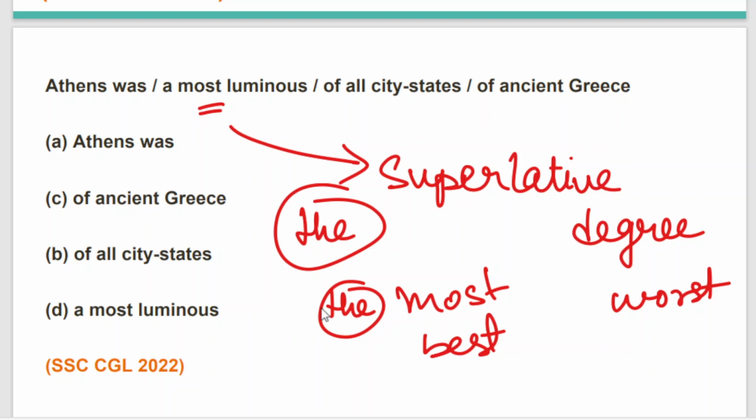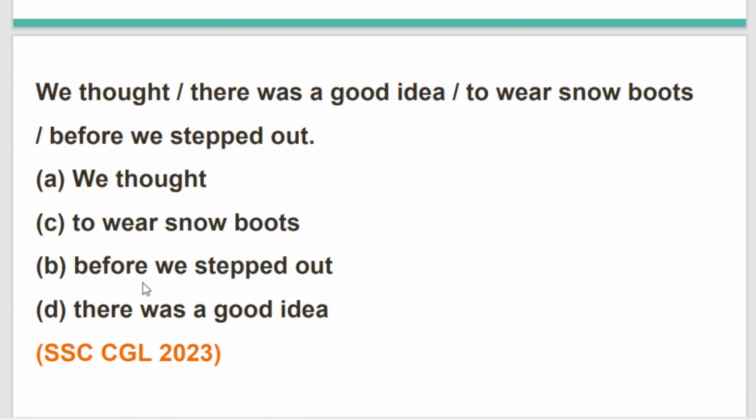So it is very easy and clear for us to find the correct answer: Athens was the most luminous of all city-states of ancient Greece. The error is lying in option D, and we have to replace the article "a" with the definite article "the". And finally, coming to the last question for today's class and the last question from the article practice set for SSC CGL previous year questions.